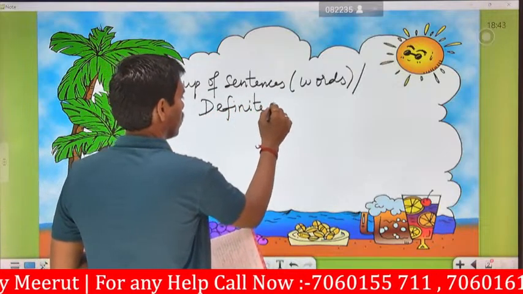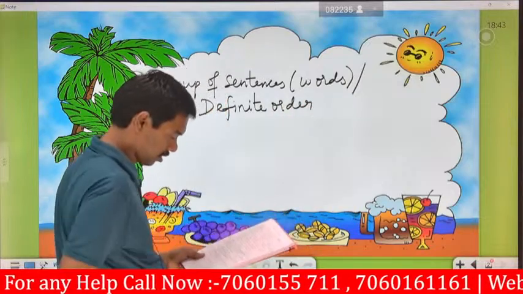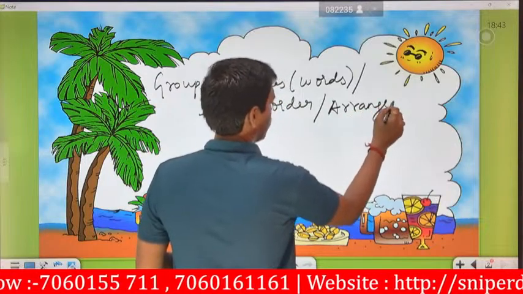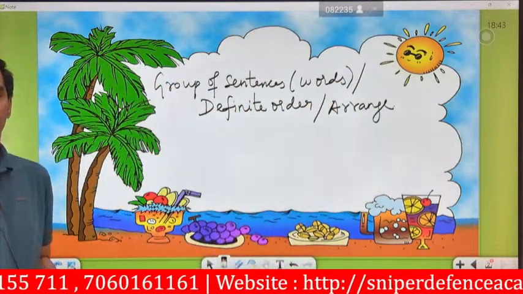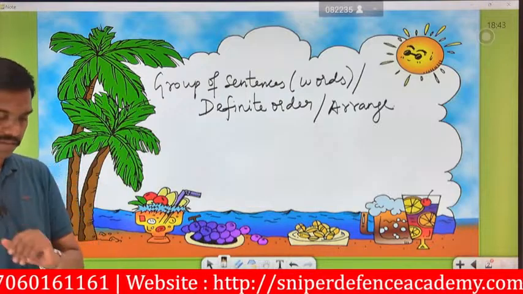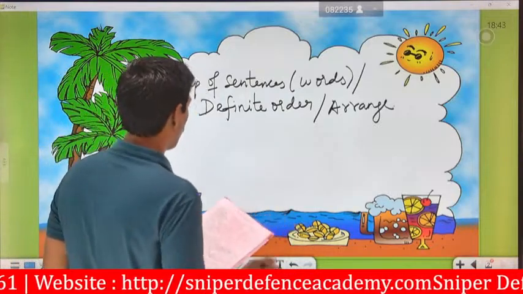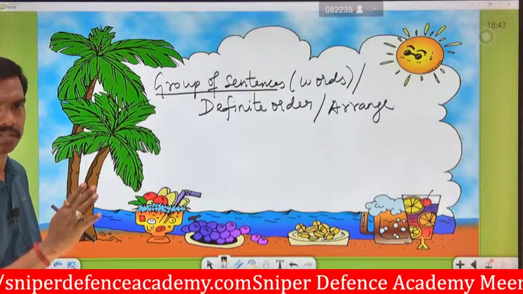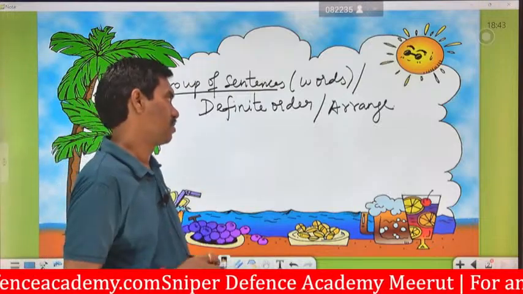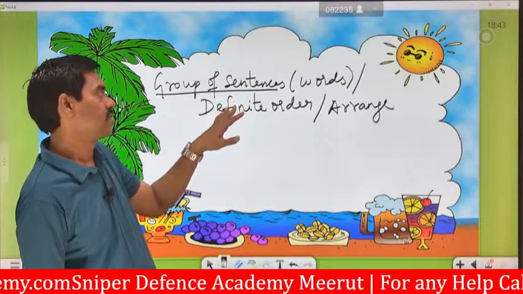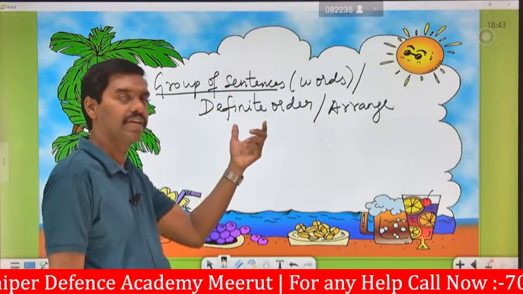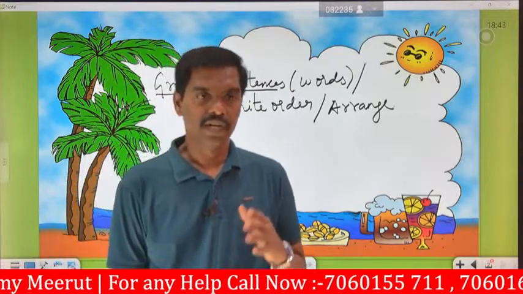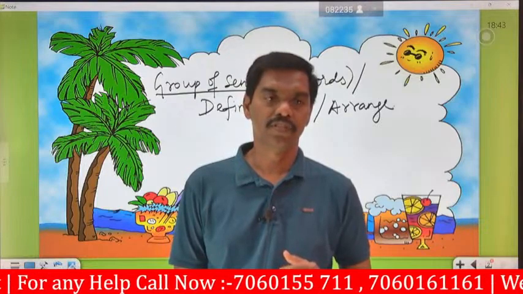Definite order means regular order. It is arranged in a good, proper order. Words are formed together and we form the sentences. What is a group of sentences? If you add all the words together, it is said to be a group of sentences. In this group of sentences we follow the definite order. Previously we followed the indefinite order, but today we are going to study the definite order.